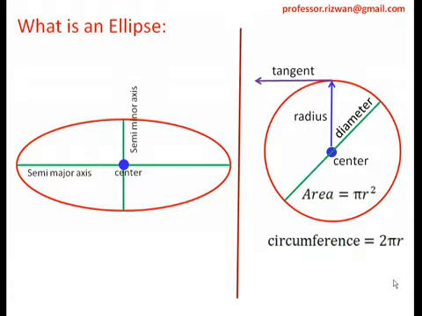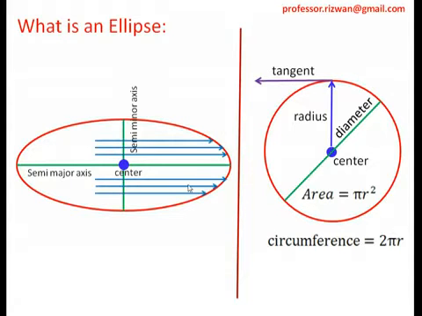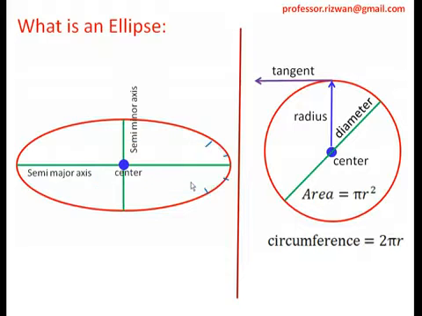Now just imagine the inner part of the ellipse is coated with some reflective material, and we allow light to fall on the surface. If we do this, what will happen? The light gets reflected back and focuses at a particular point, and this point is called a focus. This is a geometrical parameter of ellipse. This is not there with a circle, right? So this is called the focus. Similarly, on the left hand side we have the same shape of ellipse, so we have another focus on the left hand side also.